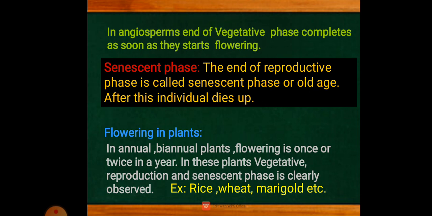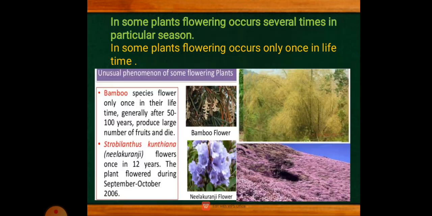Now polycarpic plants. What is this? In these plants, flowers appear repeatedly at intervals. In these plants what happens? Flowers occur repeatedly at intervals. For example apple, orange, mango, etc. So this is about the polycarpic plants.